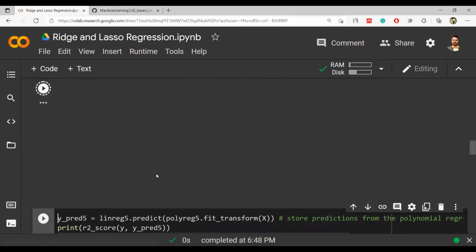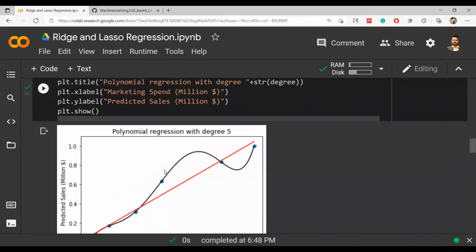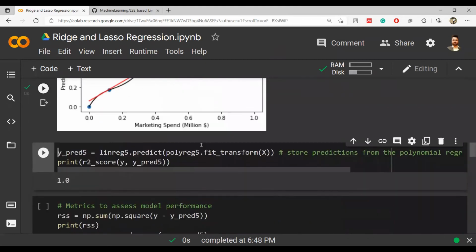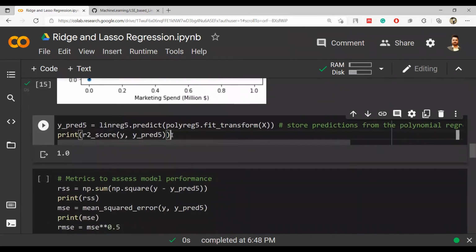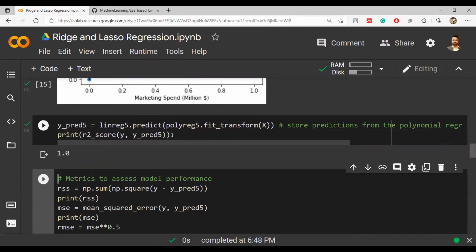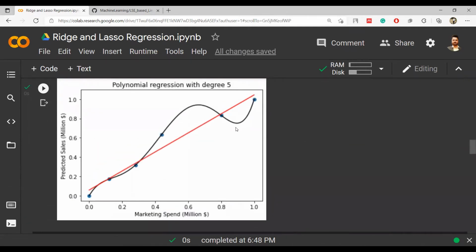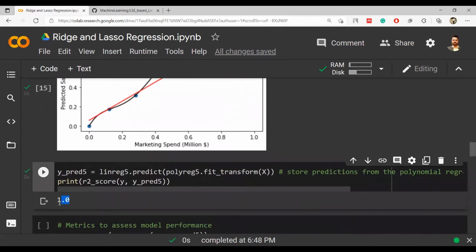So when I plot this, it looks like this. With a degree of 5, obviously it is overfitting. Now it is covering all the points, but it is having too many curves compared to the initial line. So what to do now? If you first check the r square and other numbers, r square is 1, for a simple reason, because you are fitting everything. There is no gap between the point and the line. So r square is 1, which is 100%, which is a good thing.